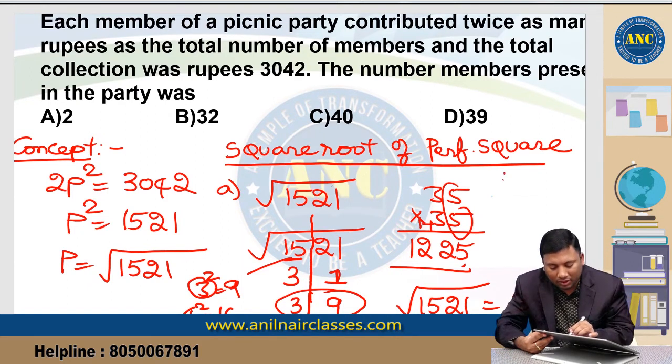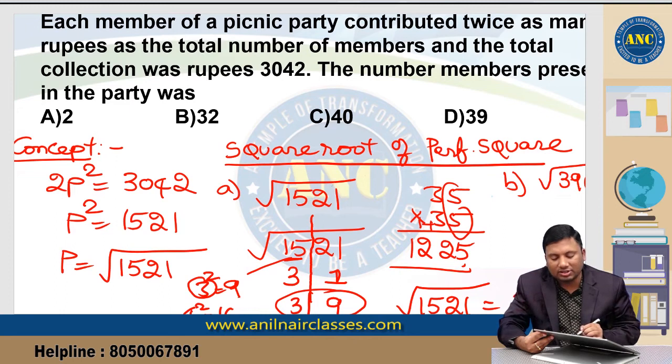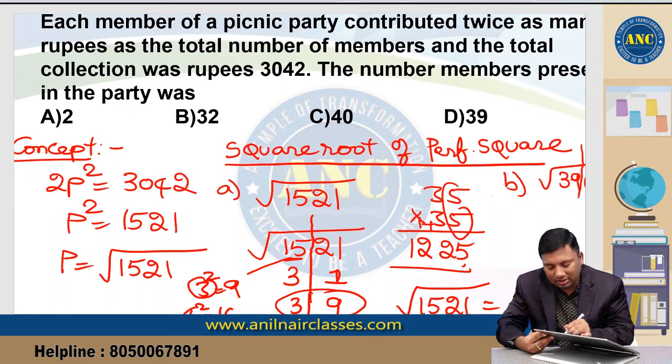Let us take one more example. Suppose it is the square root of 3969. Keep a slash after two digits. 9 means 3 square is 9, 7 square is 49. So 6 square is 36, 7 square is 49.